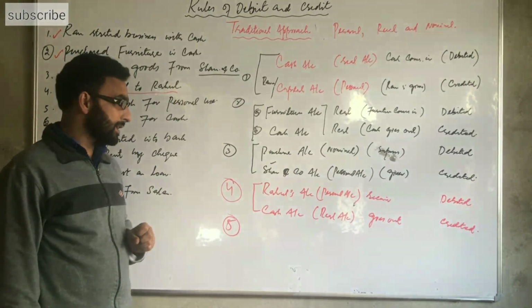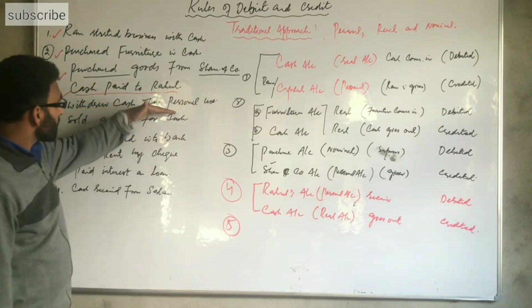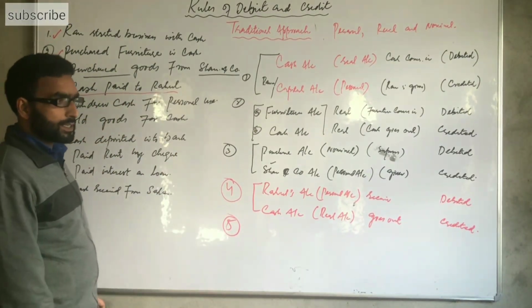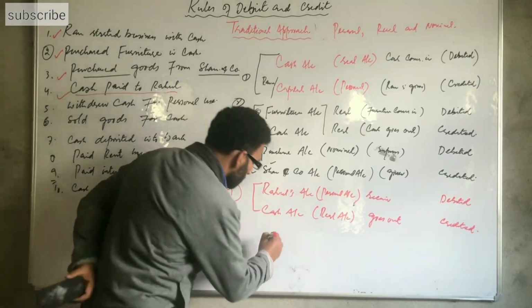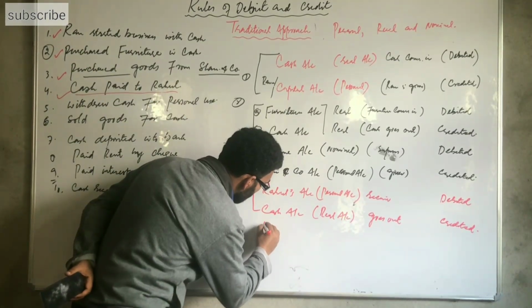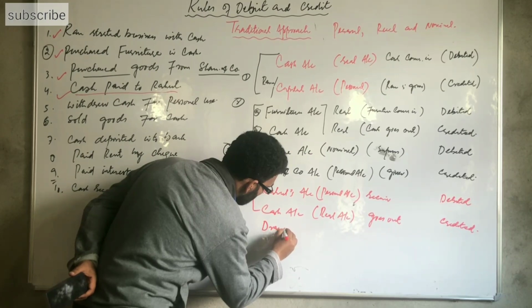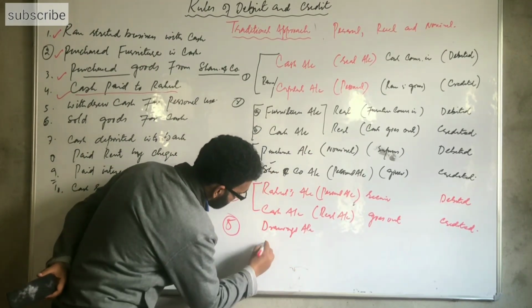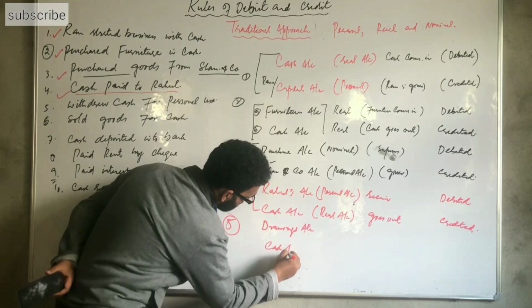It is called a drawings account. So two accounts are again involved here. One is drawings account and another is cash account. So we write here first account is drawings account and cash account.